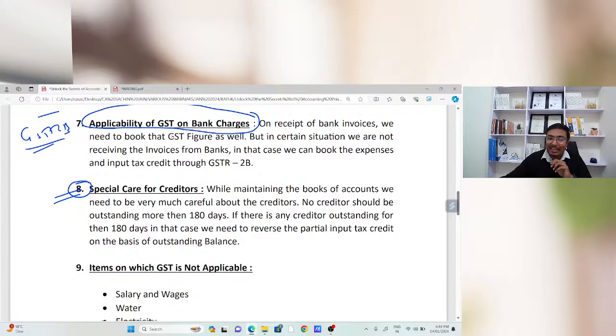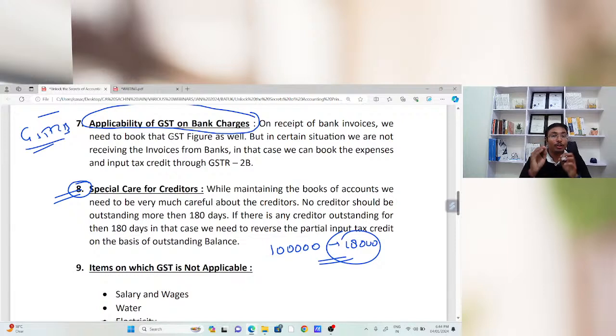Suppose there is an outstanding balance of 1 lakh rupees of a particular person. GST on that amount is 18,000 rupees, and this amount is outstanding for more than 180 days. In that case, you need to reverse the tax credit of 18,000 rupees. That is the thing.